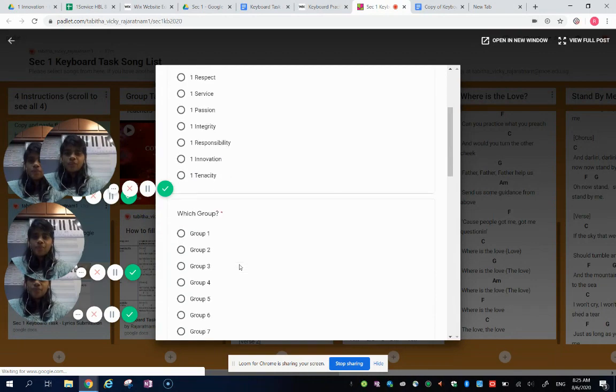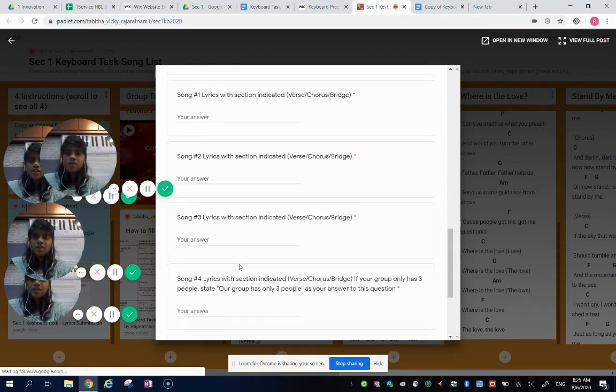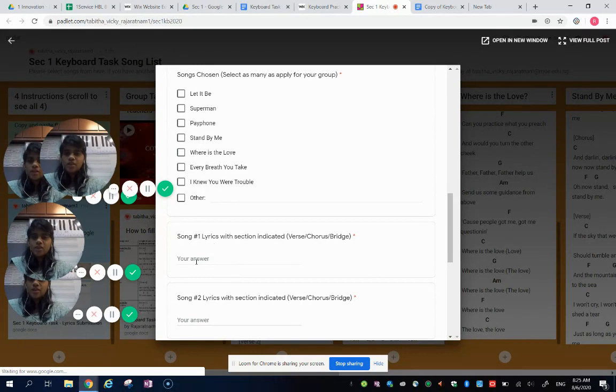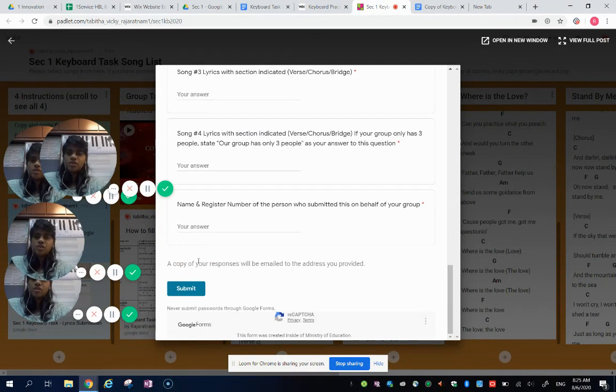Then the form, you just fill in. Let's say my first song, whatever my song was, I have to paste it here. Paste for all the songs, and then finally submit. One person fills in this form once again, and then you're done.